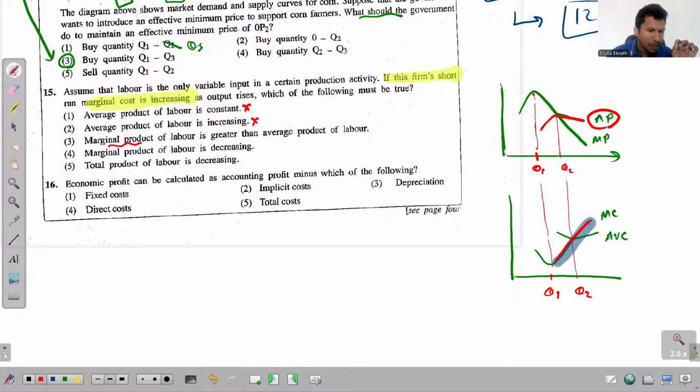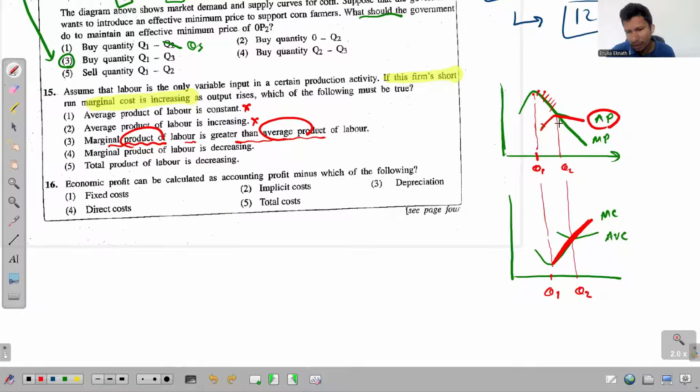Third one, marginal product of labor is greater than the average product of labor. Look at this diagram. When MC is increasing, look at the marginal product and the average product. In this part of the curve, marginal product is higher than the average product.